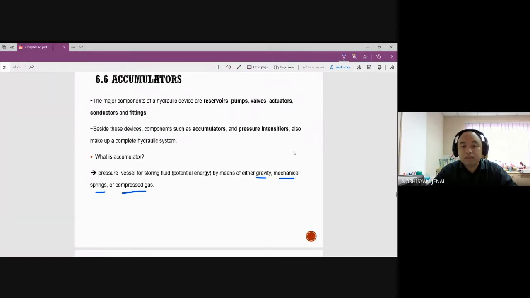So how do we study accumulators here? Before this, as I said, we always have the hydraulic devices called reservoir, pump, valve, actuator, conductors, and fittings. These are called major components. Why? In order for a circuit to be complete, you need these four items: reservoir, pump, valve, and actuator. To connect between these components, you need conductors and fittings. However, there might be some components that are additional to the system, for example, the accumulator and pressure intensifier.